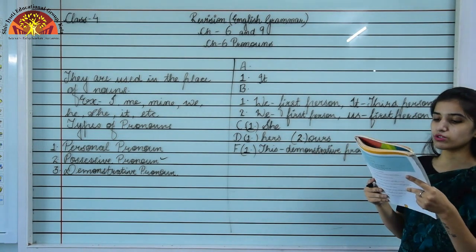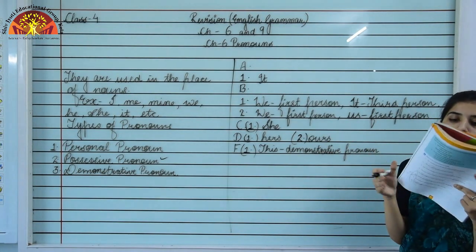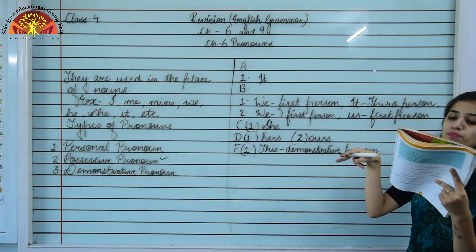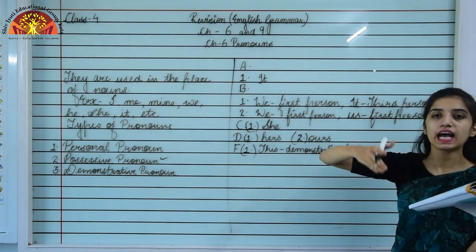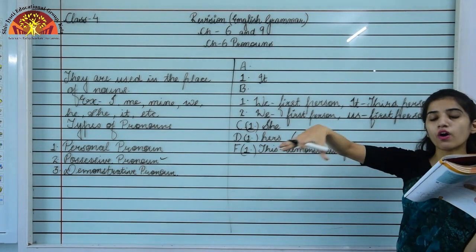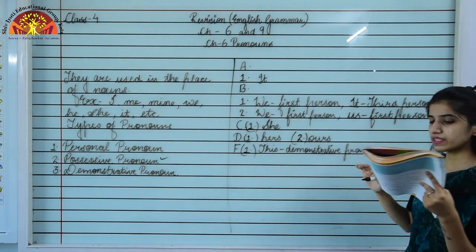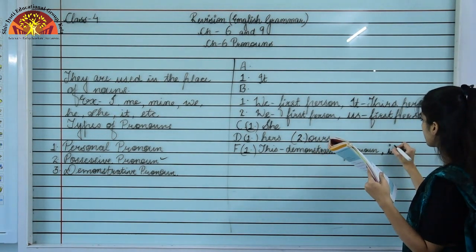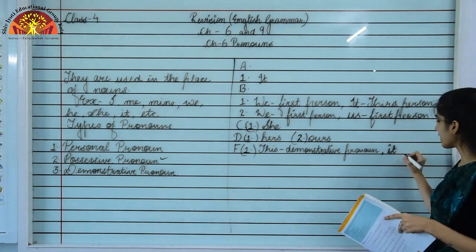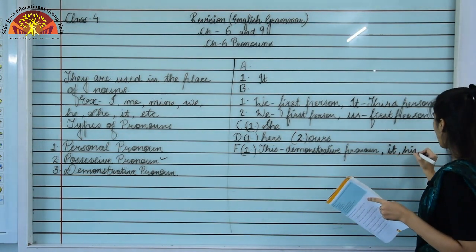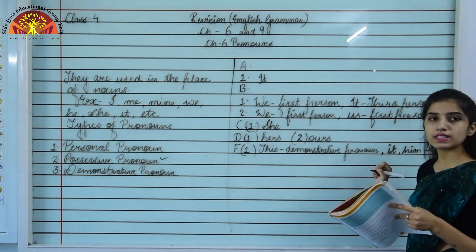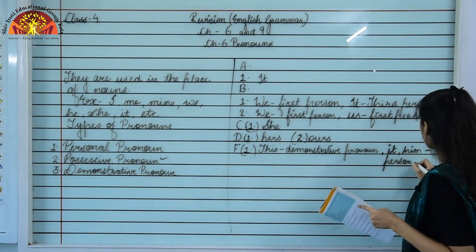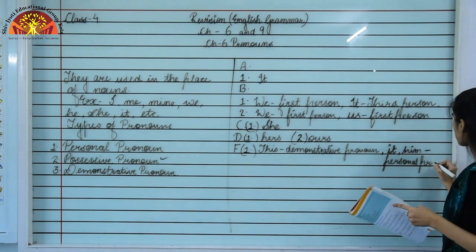Now moving to the next part of the sentence, please give it to him. We have two pronouns in this sentence, that is it and him. So in all we have three pronouns: first is this, second is it, and the third one is him. It and him are the same type of pronouns, that is personal pronouns.